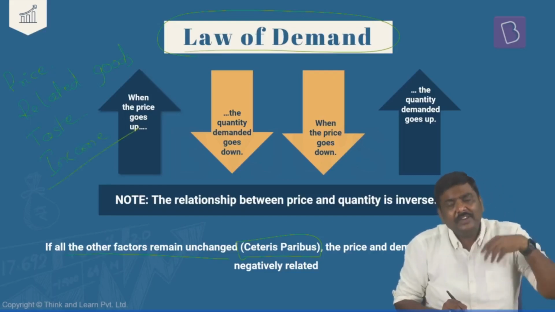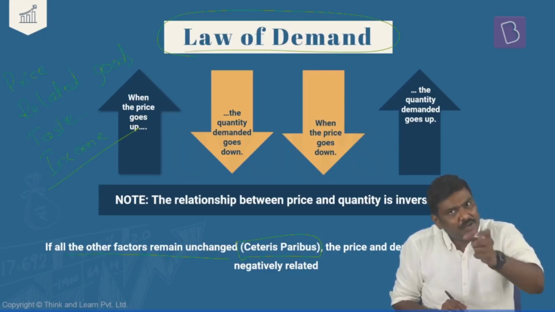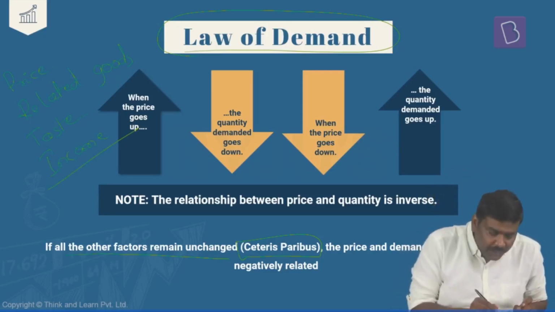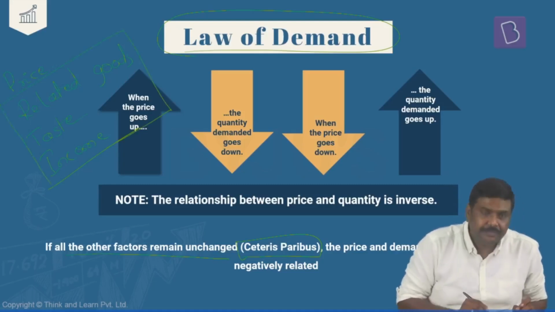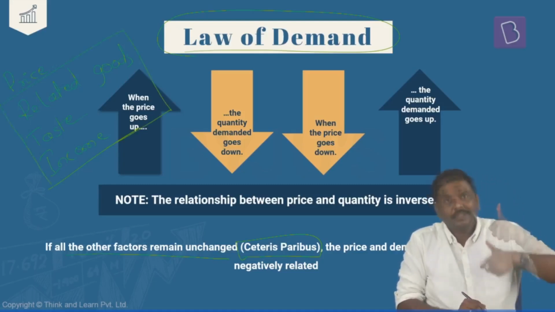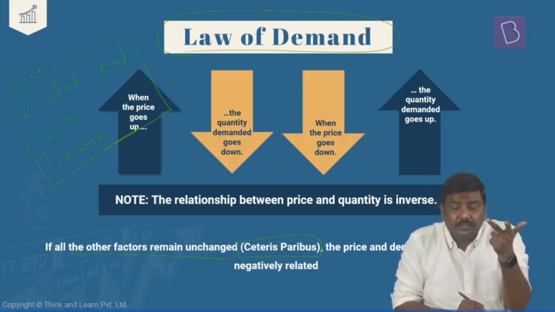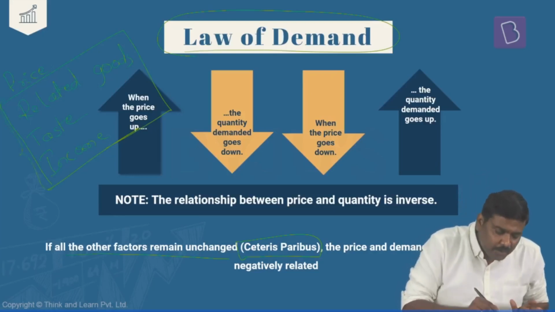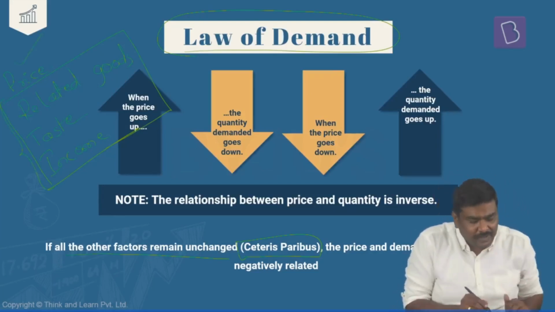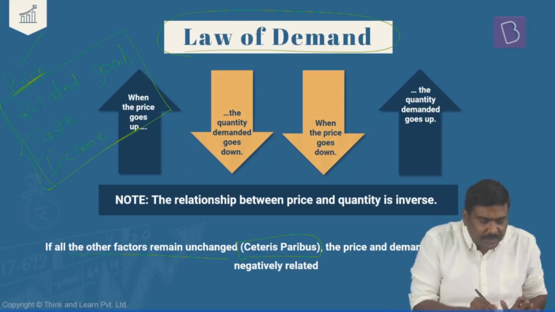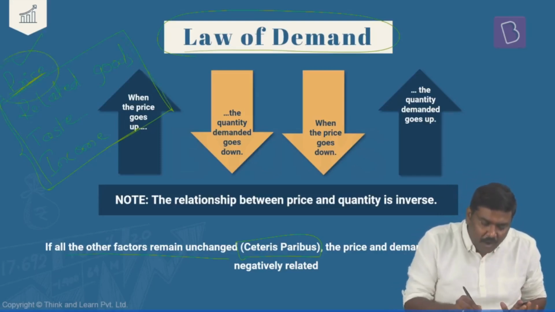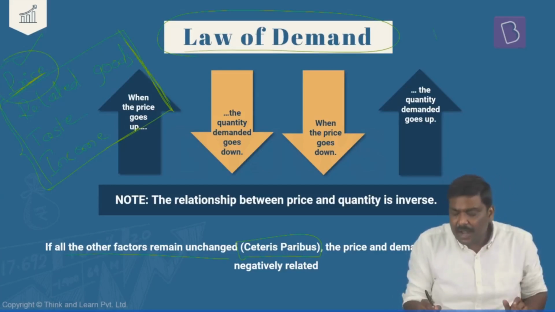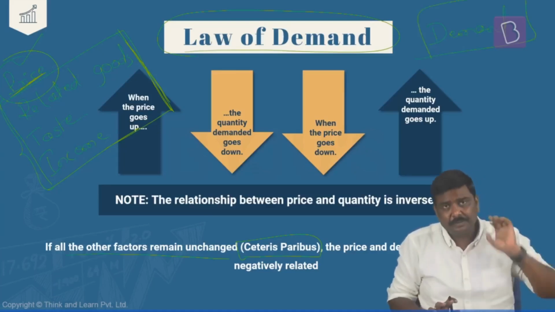These are some of the factors which will have an impact on what good you will purchase or consume in the market. I'm saying that if you keep these factors unchanged, that is, the related goods' price doesn't change, the taste and preference doesn't change, the income of the consumer or buyer doesn't change, and you change only one factor, that is price, and keep all the other factors unchanged, the demand for goods or services in the market is also going to change. I'll repeat the statement here.